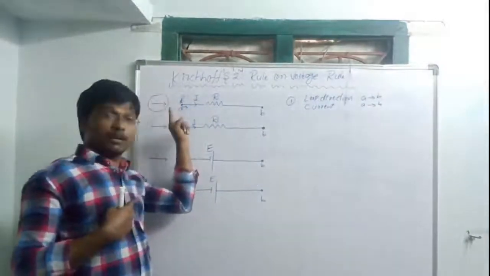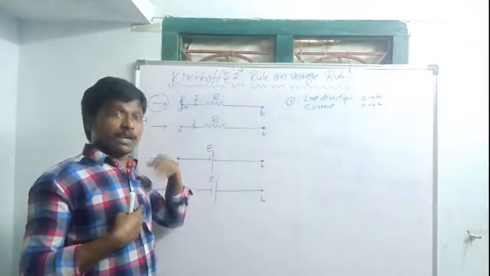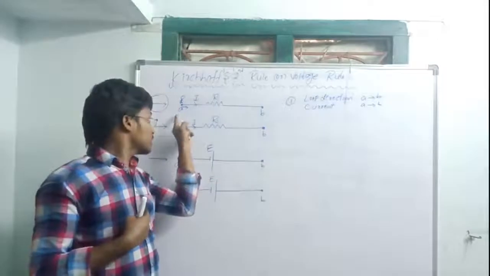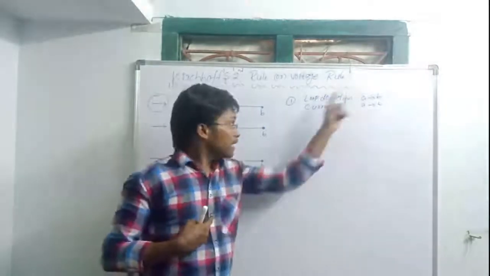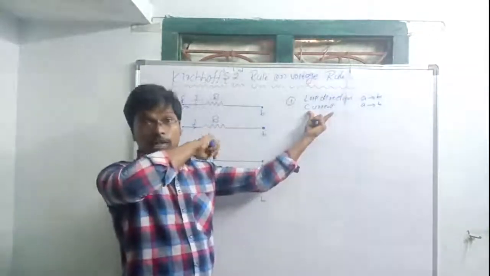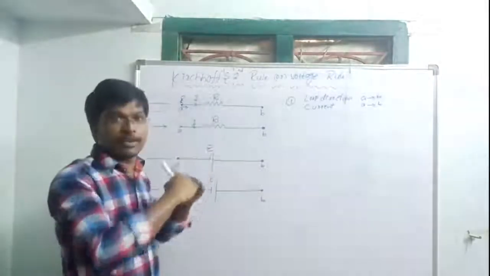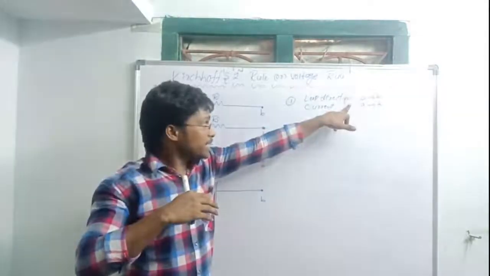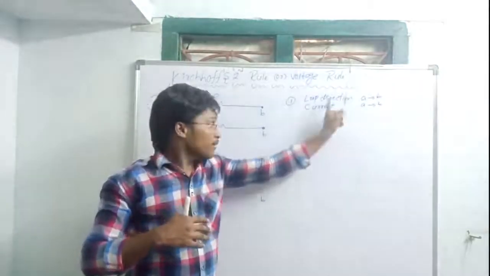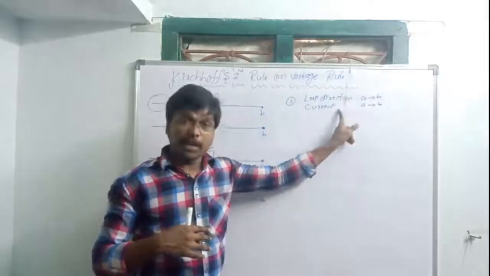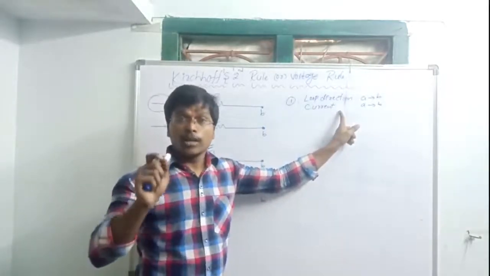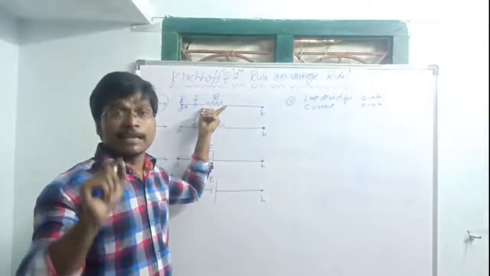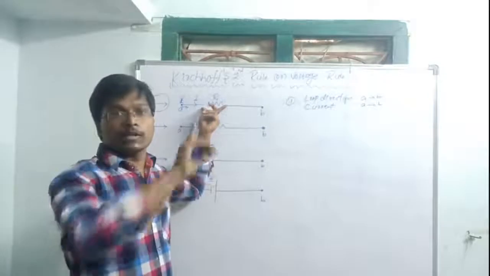Now what I considered, the loop direction also A to B. Loop direction means our consideration, the circuit direction. This is also forward only. Loop direction also A to B. Current direction is already given in that circuit, A to B. In this type of case, when the loop direction is equal to the current direction, the voltage across the resistor is positive.